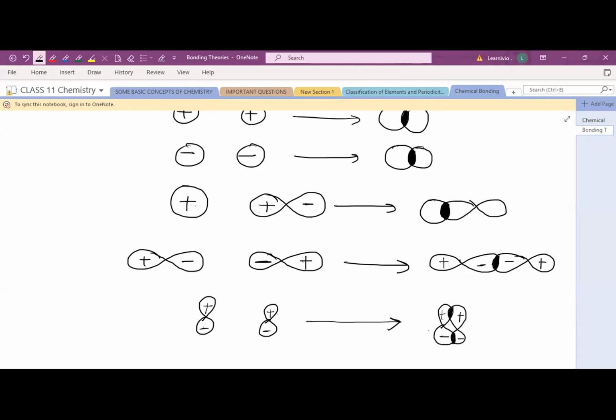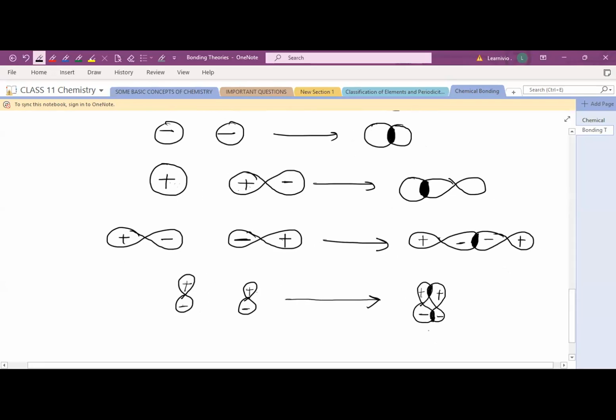Only positive overlapping leads to the formation of a bond. Just remember. Clear? Yeah, ma'am.